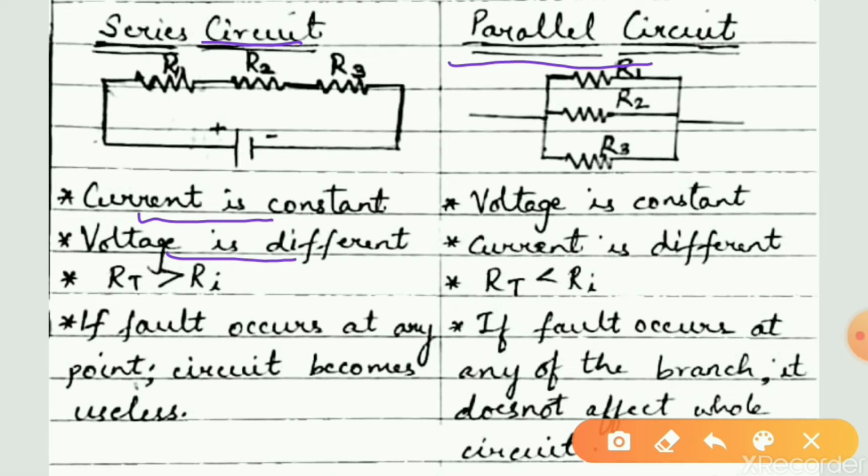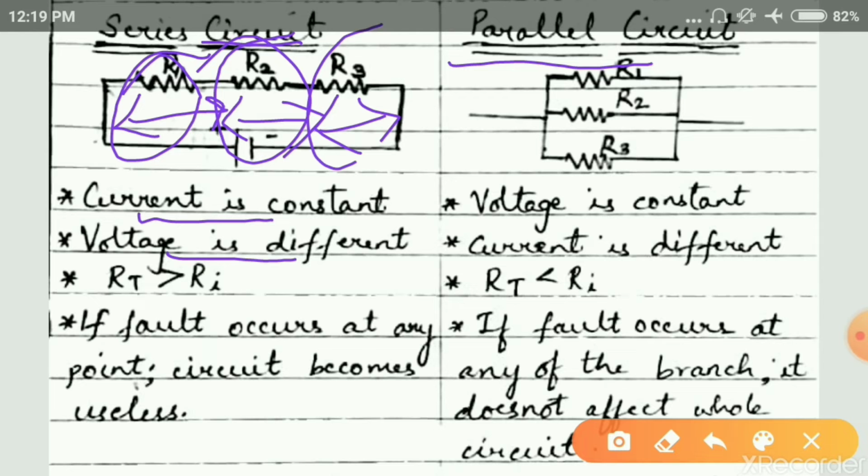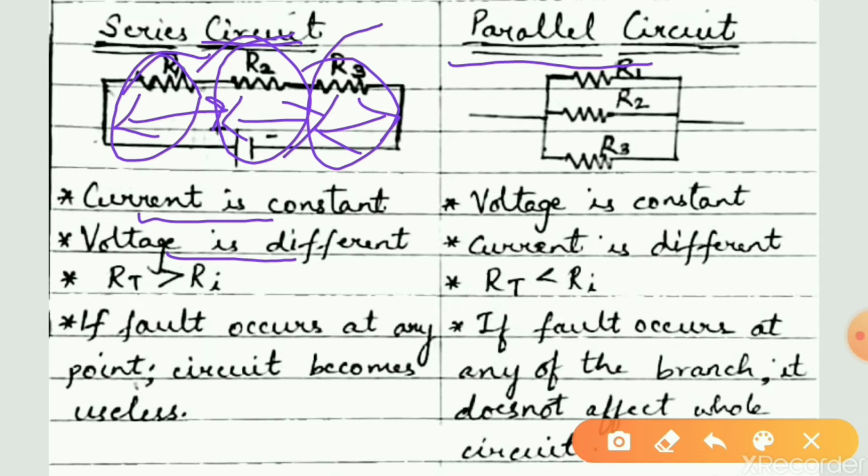When current I flows through resistor R1, the same current I flows through R2 and the same current flows through R3. While the voltage drop across each resistor, that is R1, R2, R3, will be different. Voltage drop across R1 can be assumed as V1, across R2 as V2, and across R3 as V3.